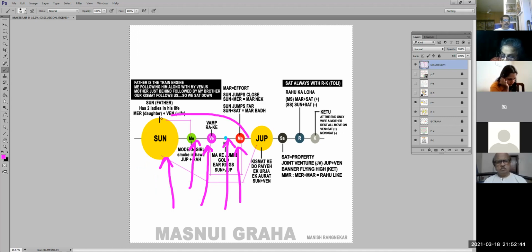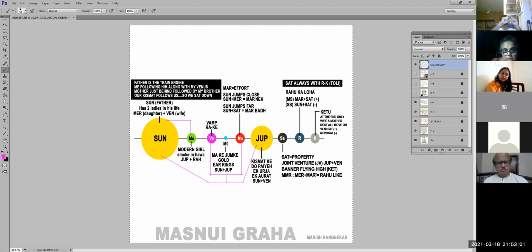Okay, so when we are all together, our kismat travels along with us. Okay, and when we are all traveling together with our kismat, sometimes we feel tired and we sit down. So Saturn comes here, and then the end tail is basically Rahu, and last one is Ketu. Okay, so if you remember this sequence, a lot of the Masnui Graha will automatically start falling into your head. Okay, now if we start one by one, let us take Sun. The Sun is the father. The father has two ladies in his life.